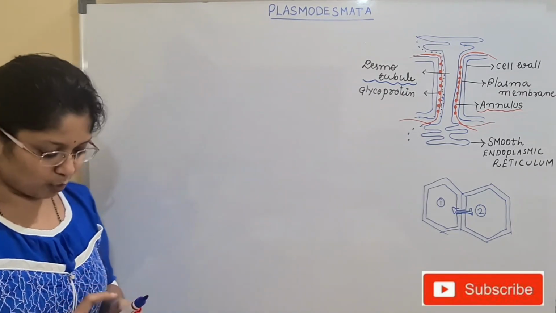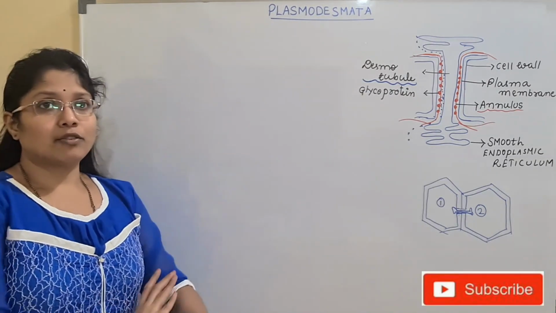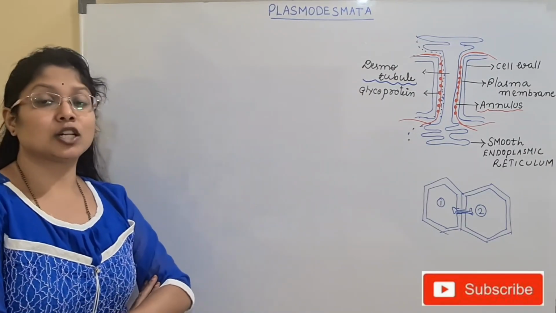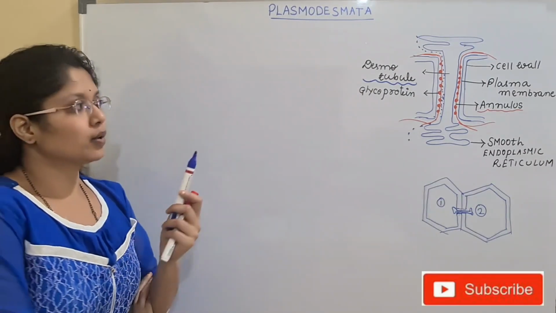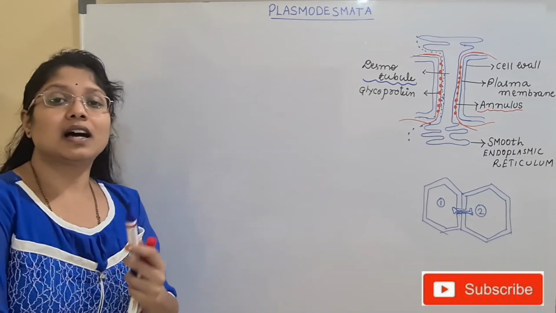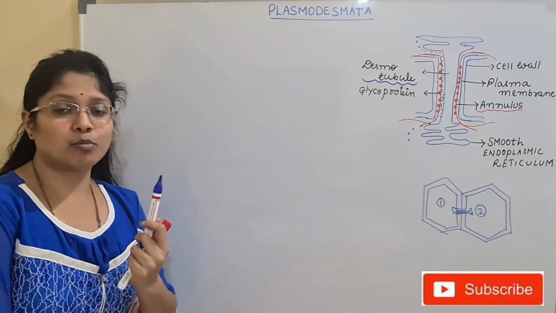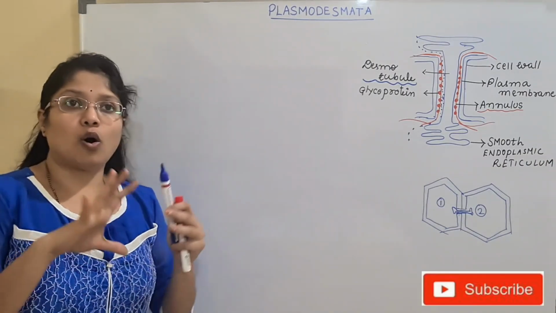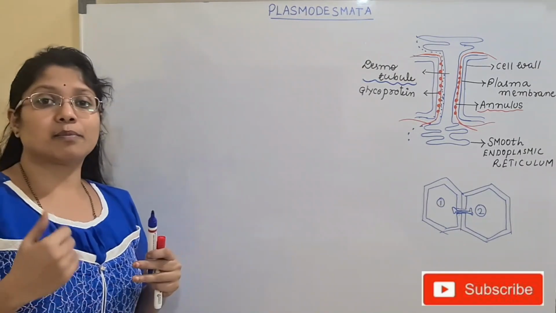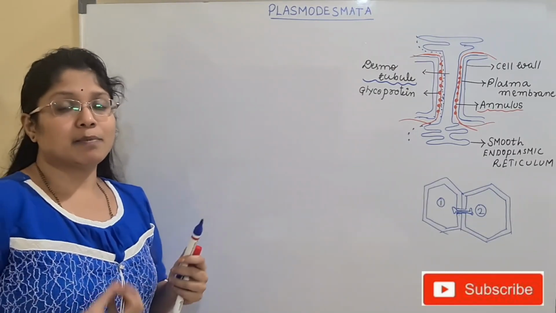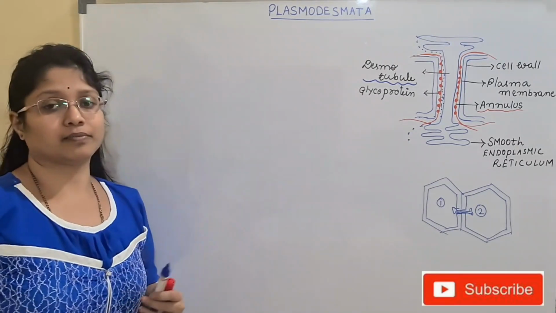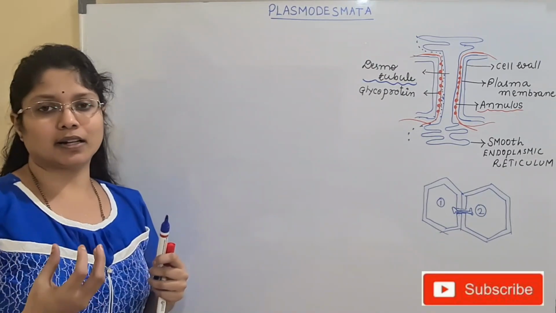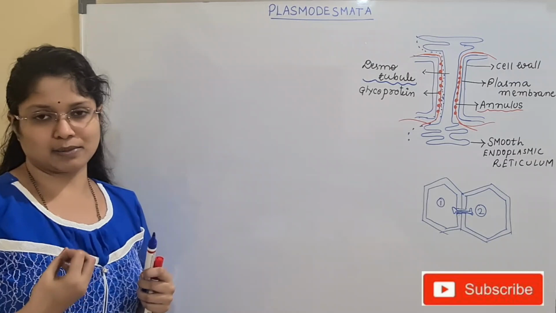Next, the most important point here. I have told you that the cells cannot act individually. Only when they are present in a group can they act. If they are present in a group, they are in turn connected in the plant body with the help of plasmodesmata. All the cells, from a root to a leaf, are directly or indirectly connected with the help of these plasmodesmata.